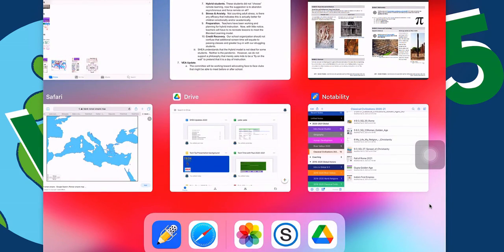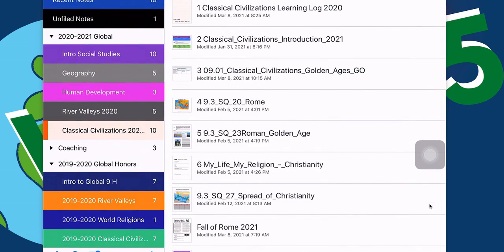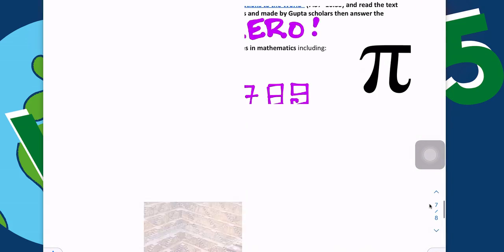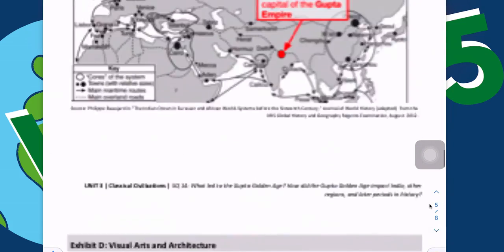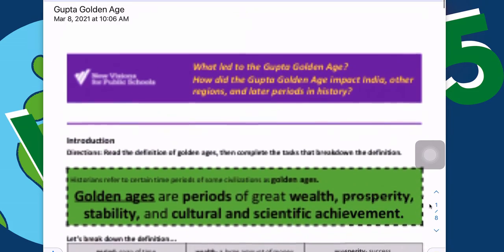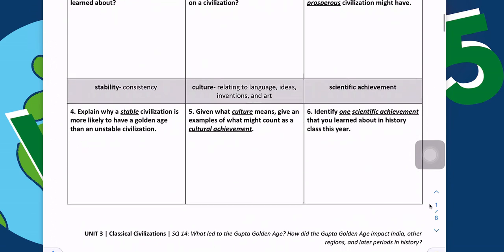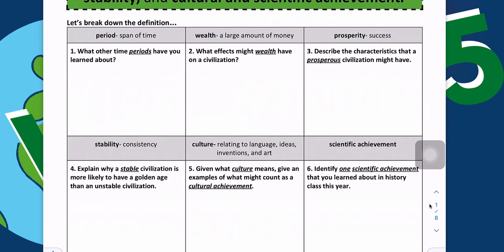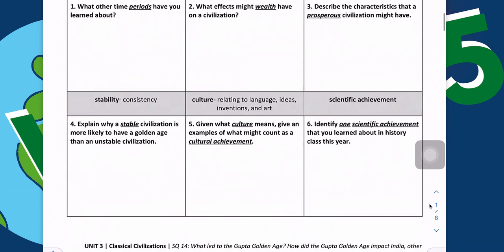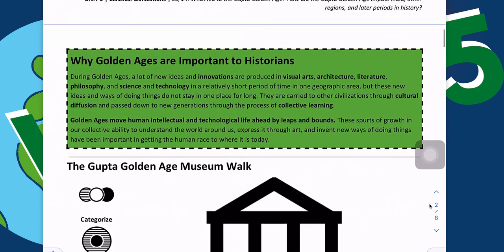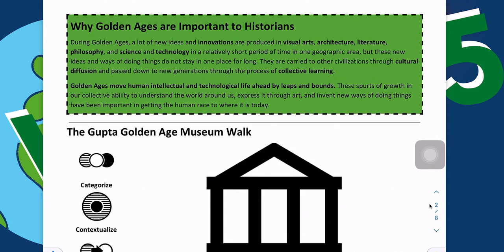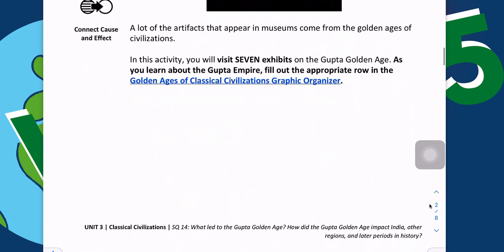I'm going to toggle over to Notability, and I will get the Gupta Golden Age page. I'll scroll up to the top where we'll go through the different questions here. This is just definitions really, and trying to figure out how to bring it all together to make connections. Golden Ages are an important thing for us to study. So why are we spending time here in March studying the Mauryans and Guptas, for example?